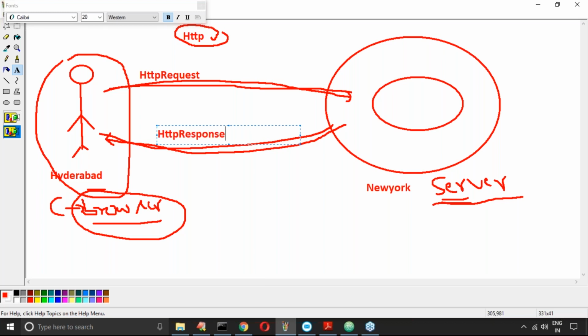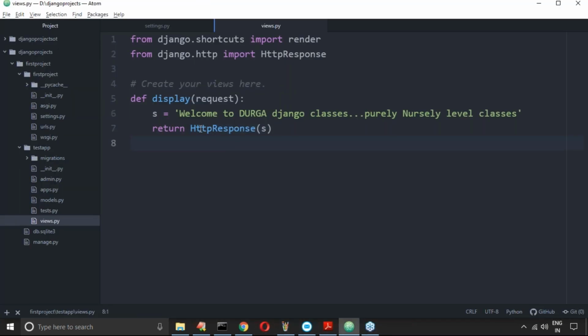So why are HTTP request and HTTP response required? Because that is the particular format understandable by both client and server. If you provide some other response, like a text response or a normal string response, it is like me taking this session in Japanese when you don't know Japanese. That's why I'm using HTTP response here. Is everyone in a position to understand?